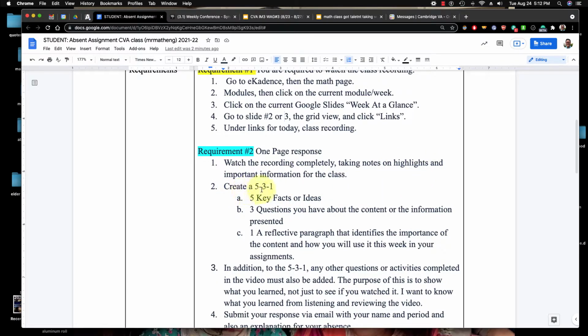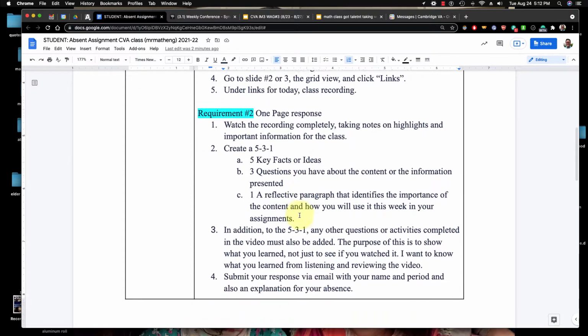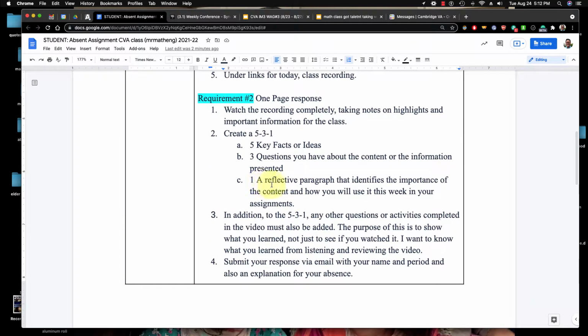Create a 5-3-1, which is 5 key facts or ideas, 3 questions you have about the content or the information presented, and 1 reflective paragraph that identifies the importance of the content and how you will use it this week in your assignments. In addition to the 5-3-1, any other questions or activities completed in the video must also be added.